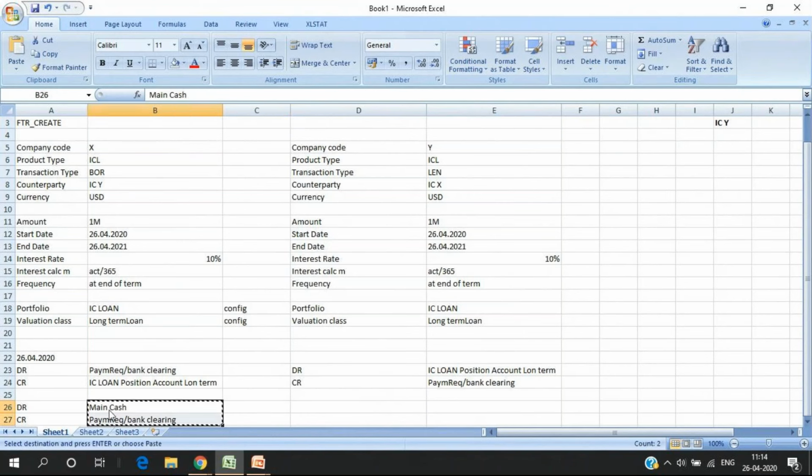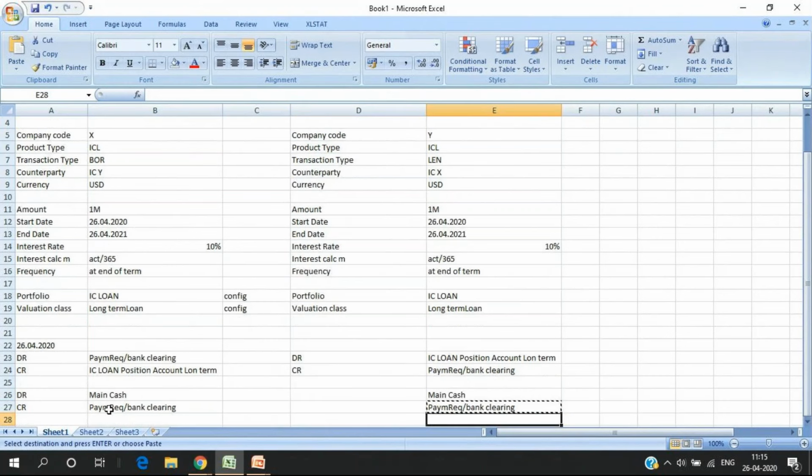Similarly, on the opposite side, it is opposite. So here main cash becomes credit because it is lending the money. Although it's on the asset side, it is still lending the money, right? So this is my accounting. Now you see this and this.